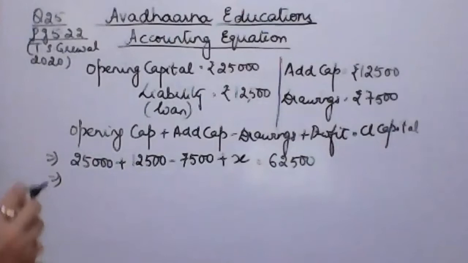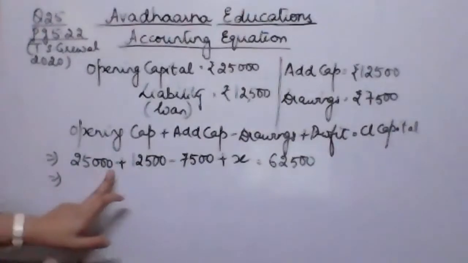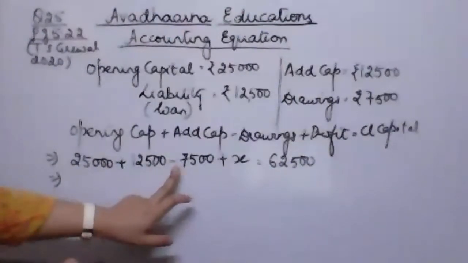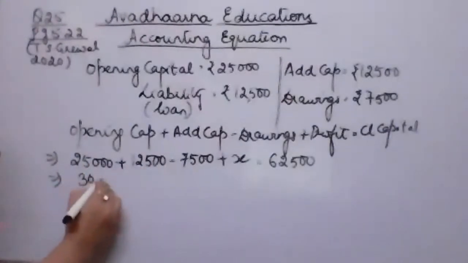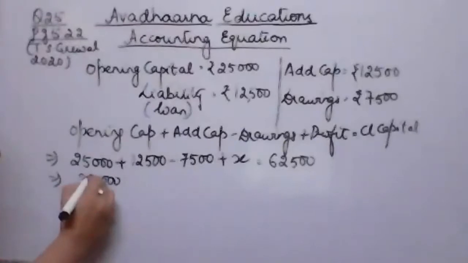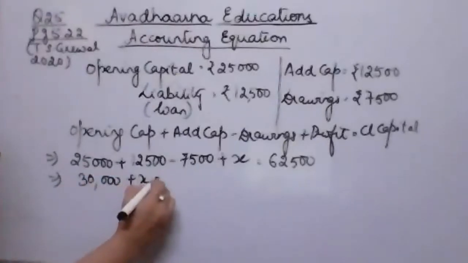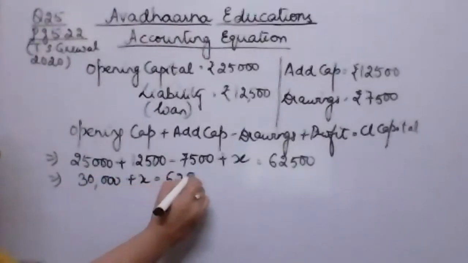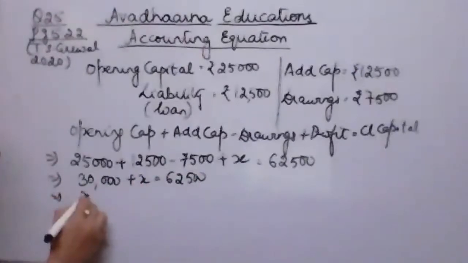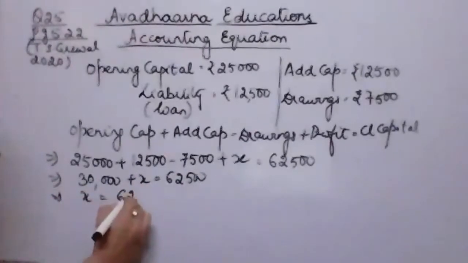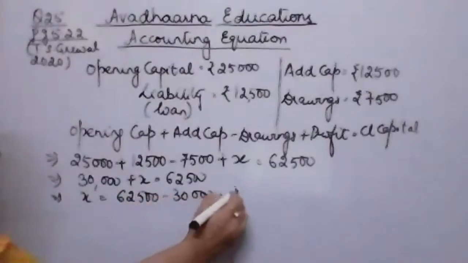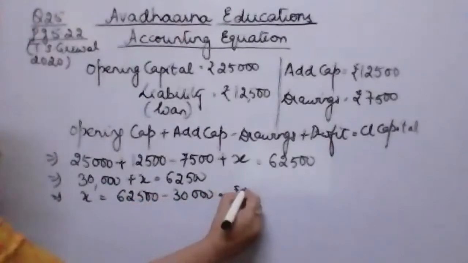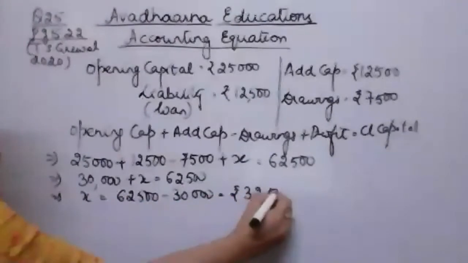So if I calculate this, this is 25,000 plus 12,500 minus 7,500. This is going to be 30,000 on this side, left hand side, plus x is equal to 62,500, which implies if I want to solve it for x, 62,500 less 30,000 is going to give me rupees 32,500.